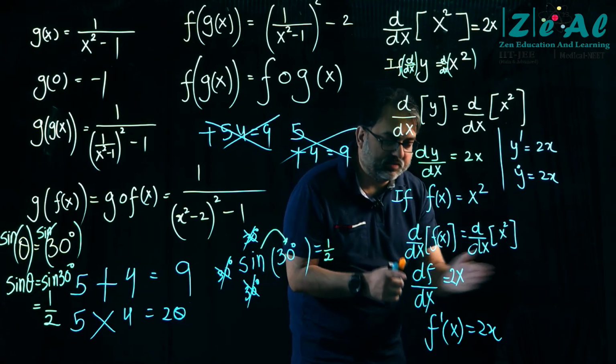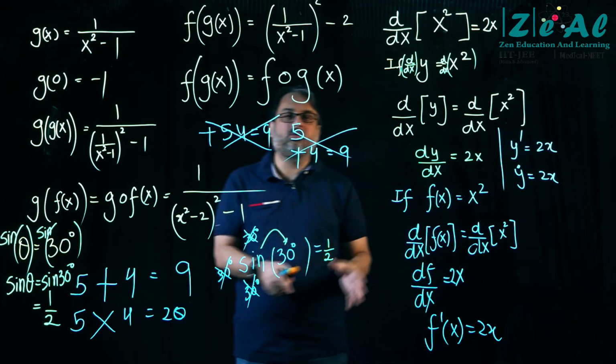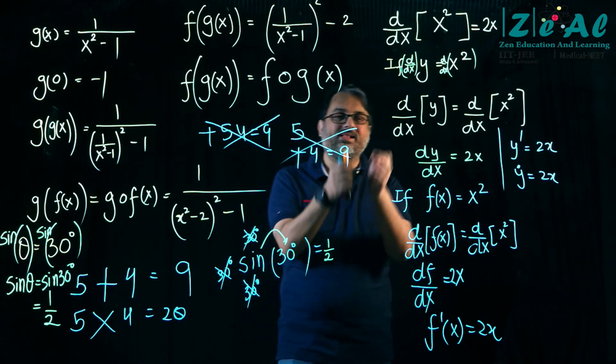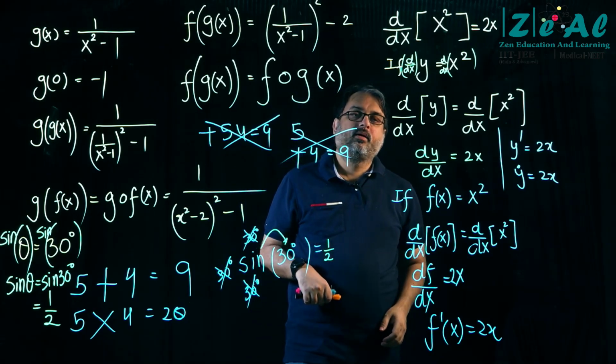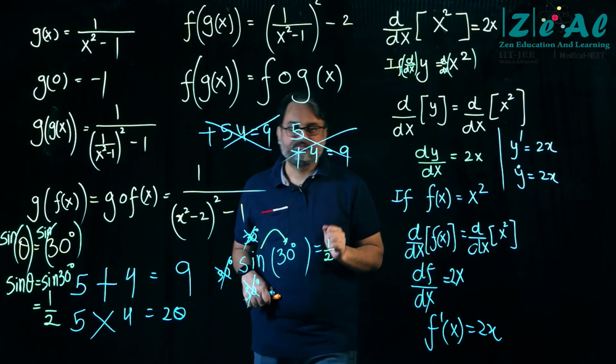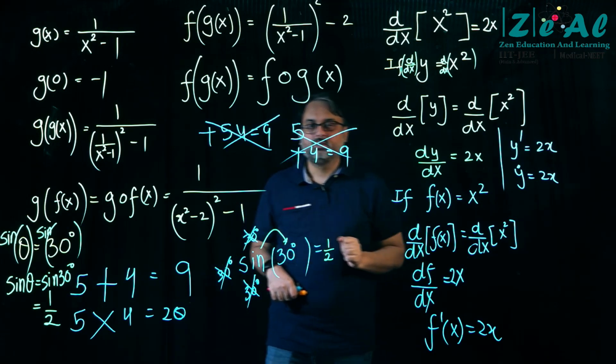This is also telling me the same thing. All different notations to tell you one single thing, the slope of the graph. Okay, right?